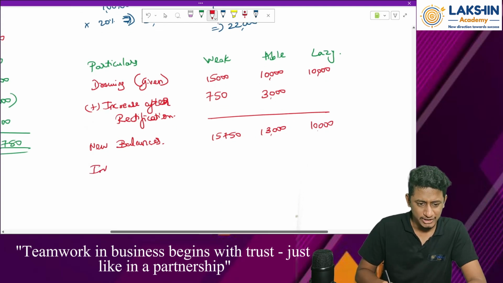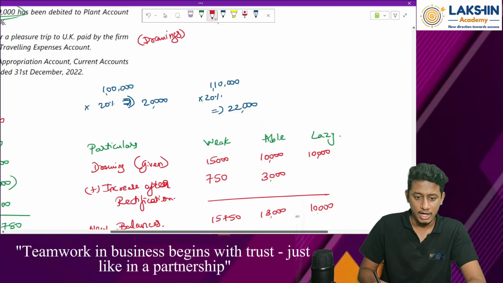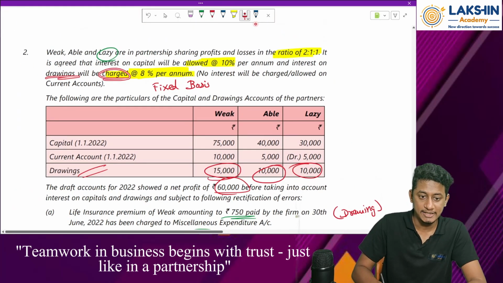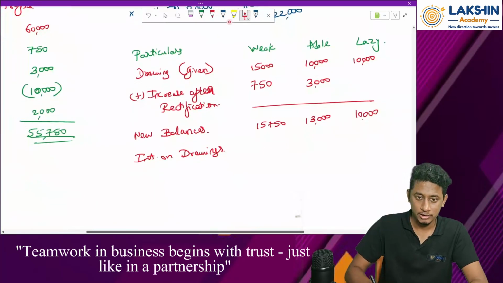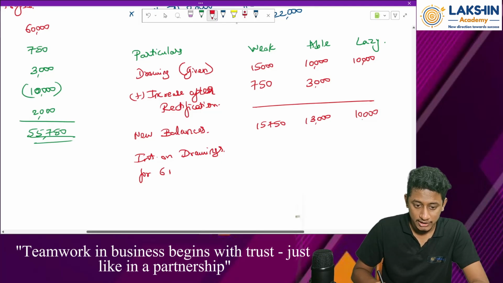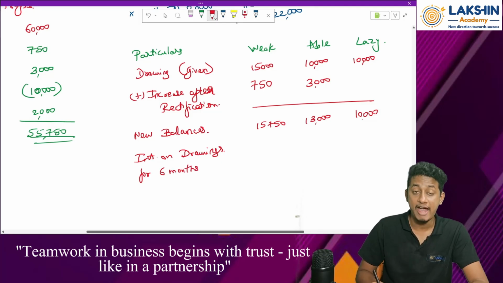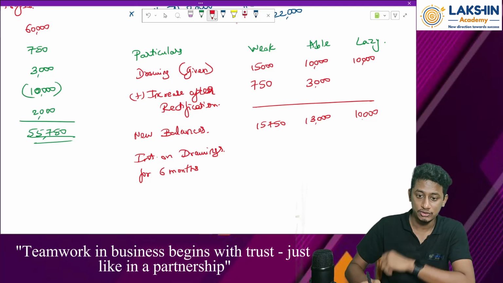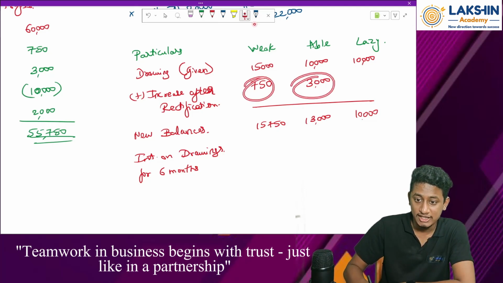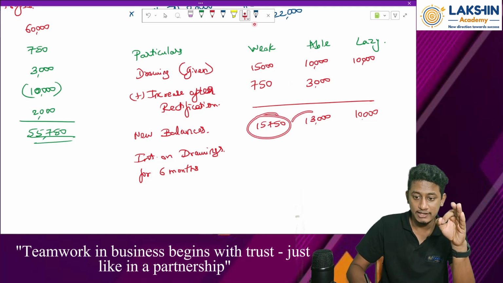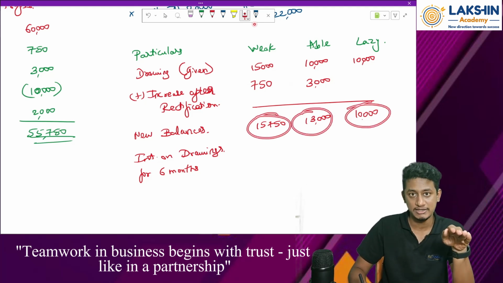Then also compute the interest. Interest on drawings. Compute it straight away here only. How much is the rate of interest as per the question for drawings? Drawings will be charged at 8% per annum. So 8% for 6 months. Why 6 months? I have averaged it again, because in the question they are not given in the beginning or at the end of the year. And some of these amounts are in between the year. So to simplify it, we will just take all of these figures at the 6 months rate, at a par rate.